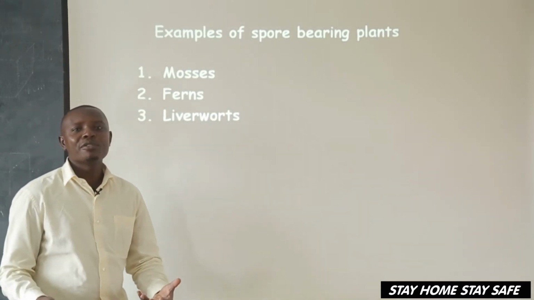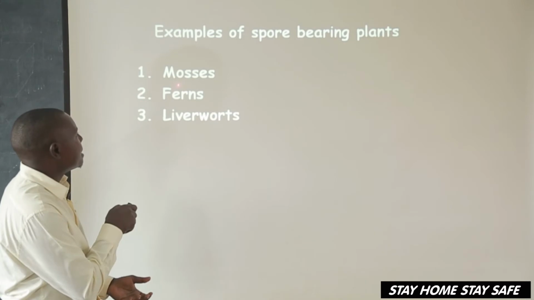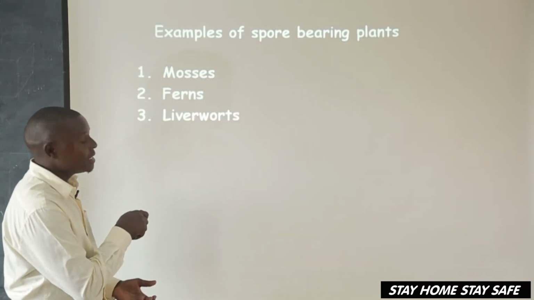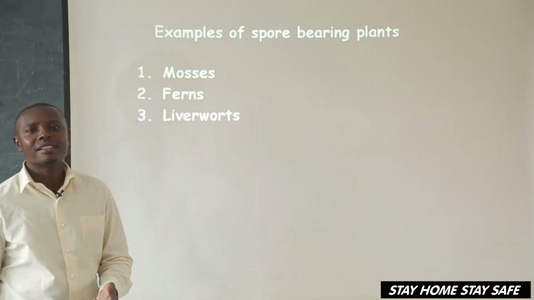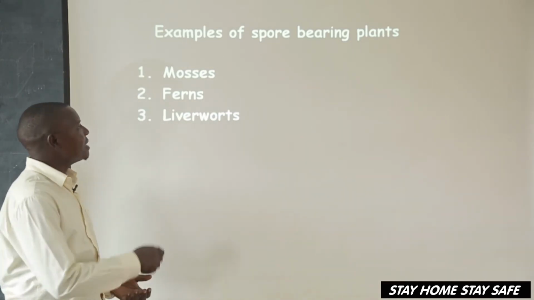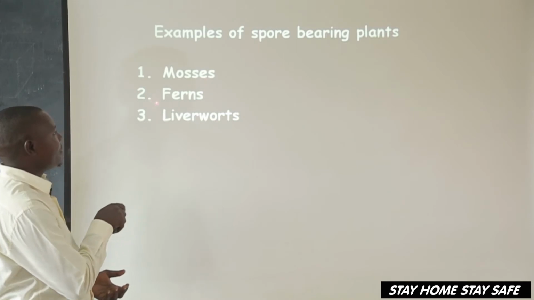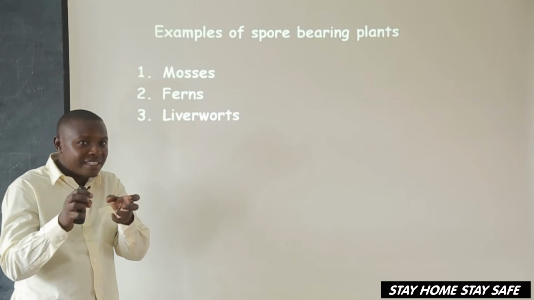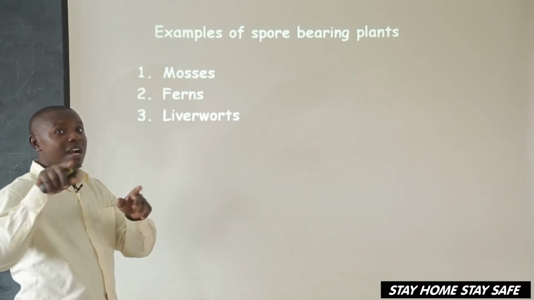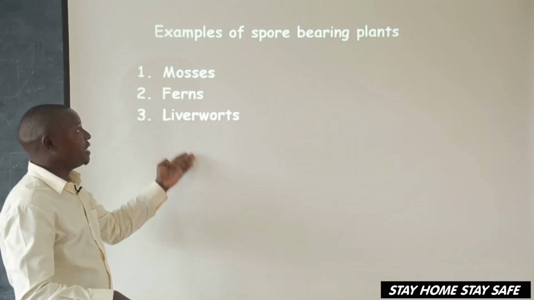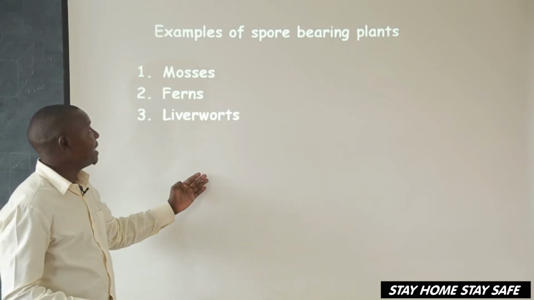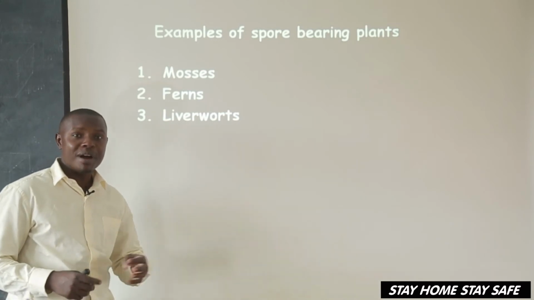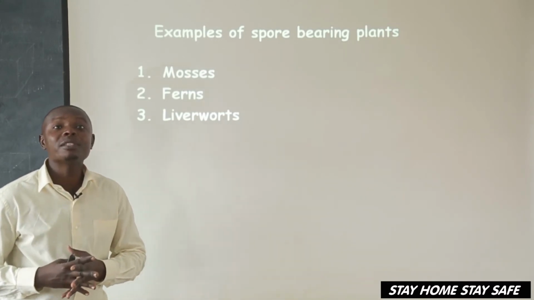What are the examples of spore-bearing plants? One, mosses, ferns, and liverworts. Let's read it together. Then we have others that are also there, but you can go and research and add on this list. I remind you, spore-bearing plants are plants that reproduce by means of spores.